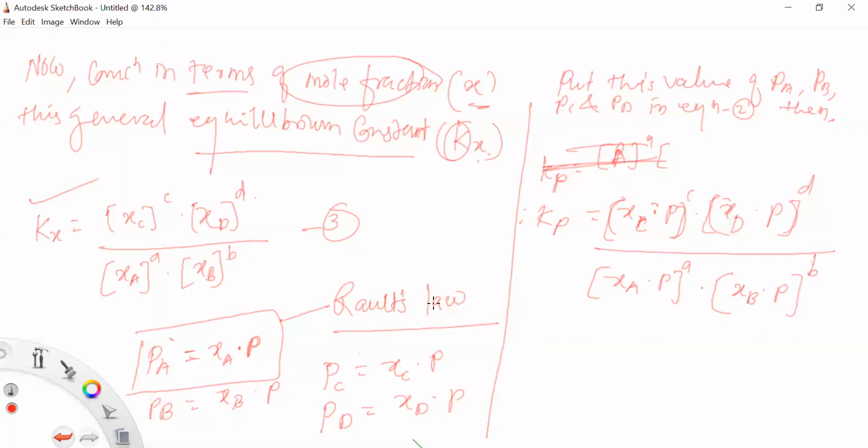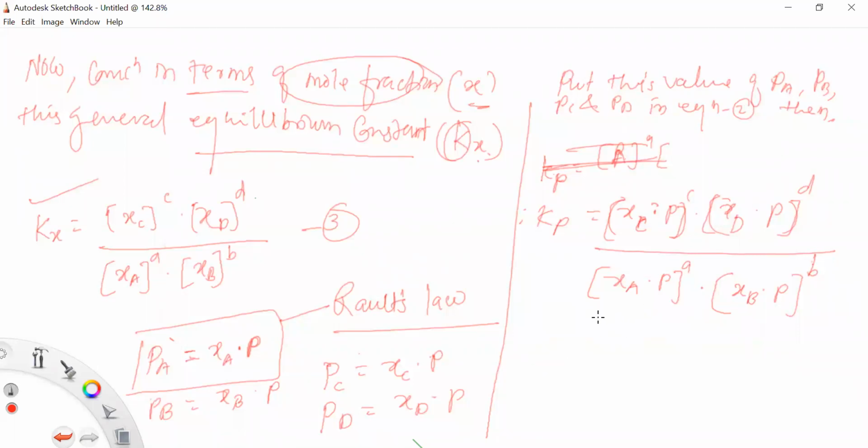So this is the equation when you put the values of Pa, Pb, Pc and Pd into it, when your chemical reaction is in terms of the mole fractions, right? Now we just solve these equations.